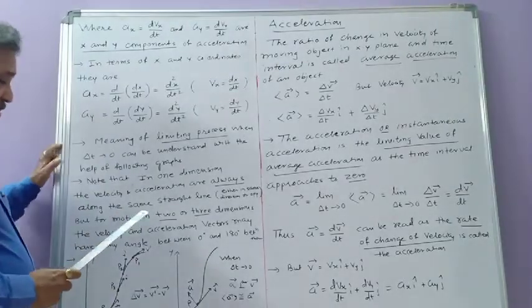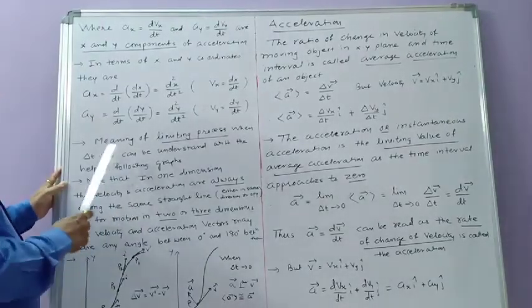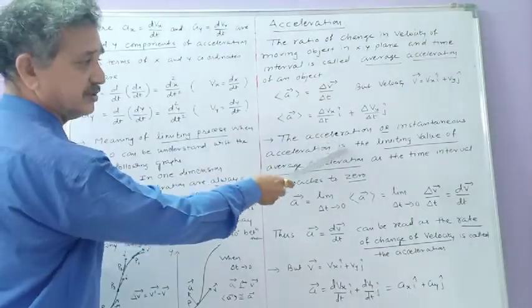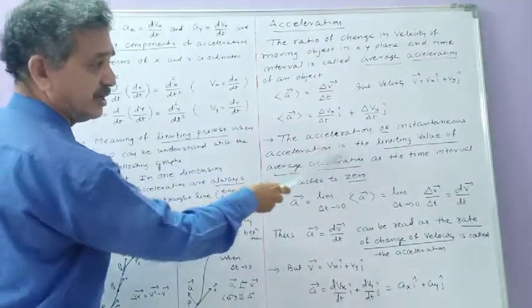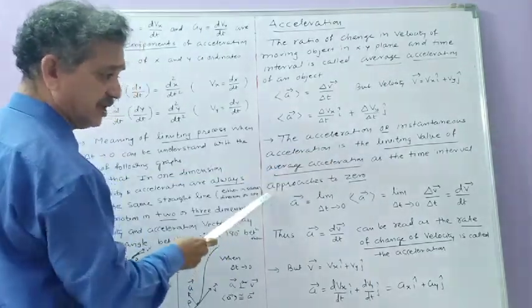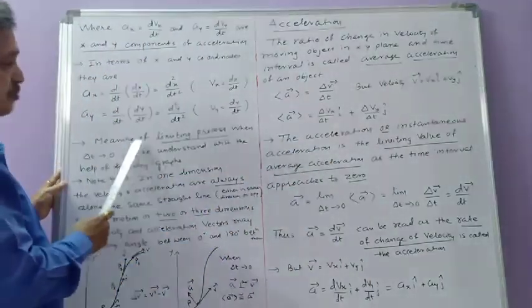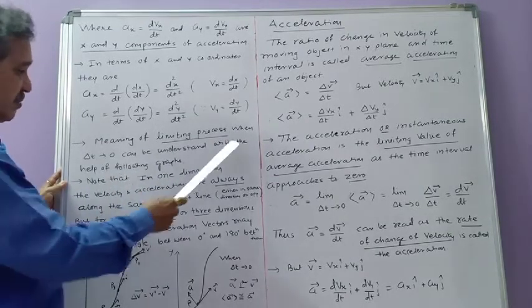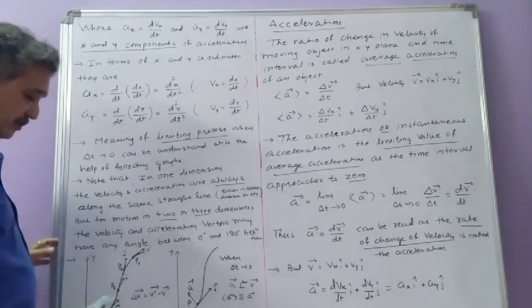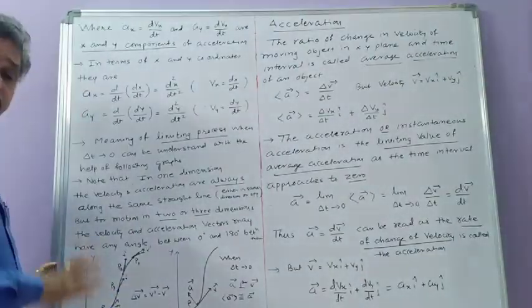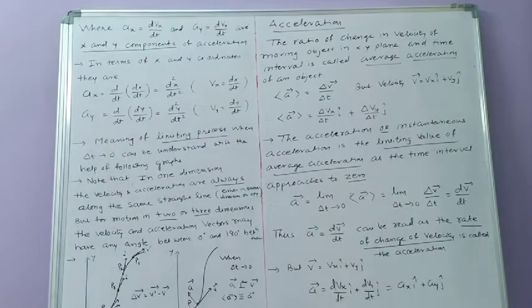Now we try to understand the meaning of this, because what is the definition of acceleration? It is nothing but the limiting value of average acceleration as the time interval approaches zero. The meaning of the limiting process when delta t tends to 0 can be understood with the help of the following graph. So these are the graphs. Actually, there are 4 graphs.